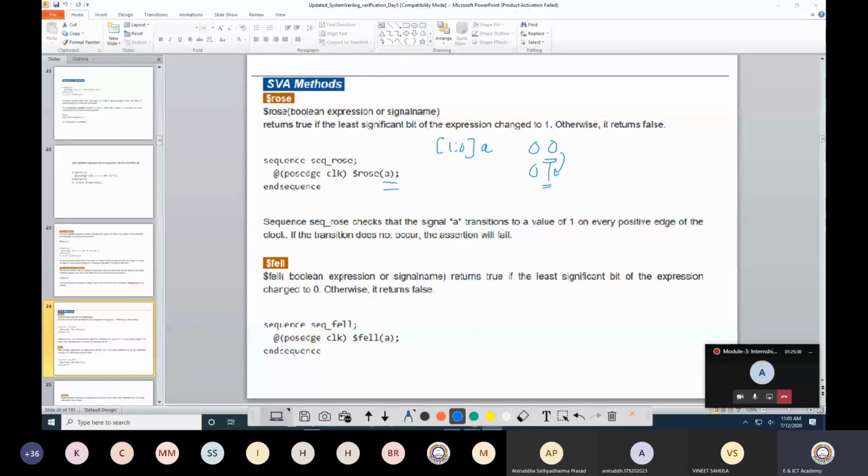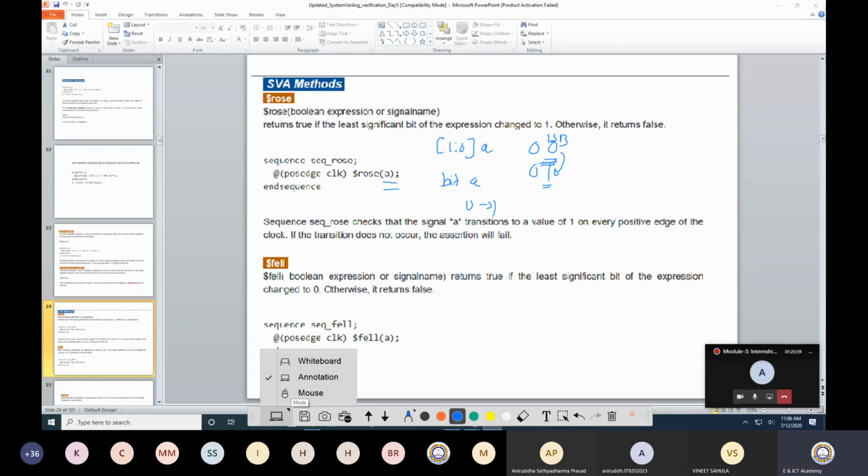The bit has been raised, 00 to 01. That means my LSB went from 0 to 1. If A is single bit, then there can only be a change from 0 to 1. But if A is multi-bit, then I am talking about the LSB. If there is a transition in the LSB from 0 to 1, then this particular sequence is evaluated.